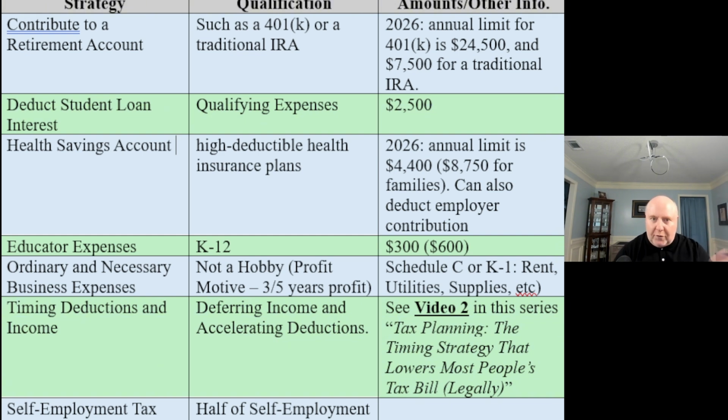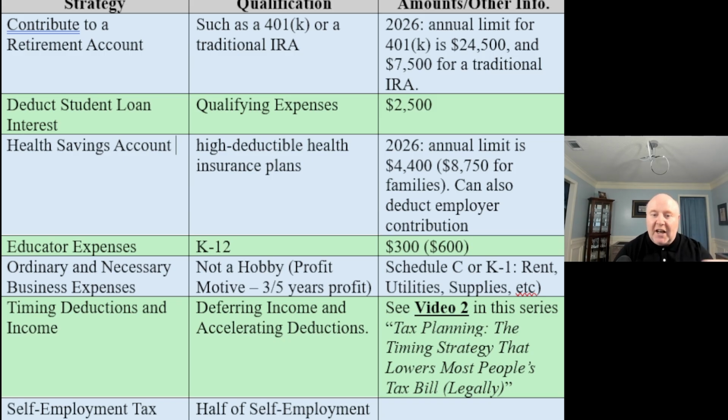Life insurance proceeds, if you receive life insurance proceeds, that's not going to be taxable to you, okay? So if you can exclude certain things in the income, that helps reduce our AGI. And then what we're doing here is we're looking at different ways that we can manage it through these deductions. And that's going to be the contribution to a retirement account so far, deducting the student loan interest. The next one's going to be our HSA, our health savings account, right?